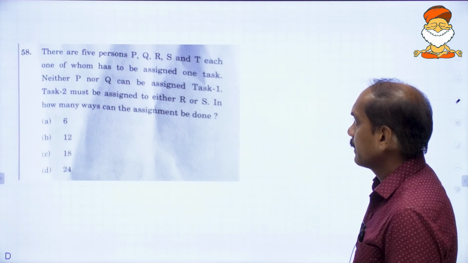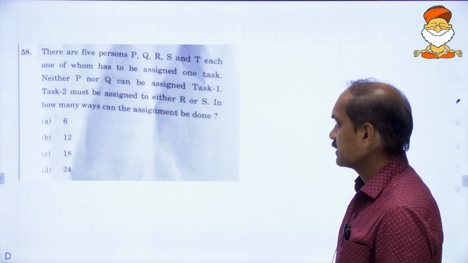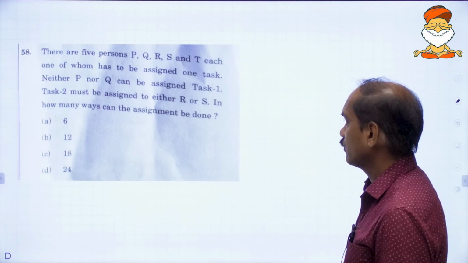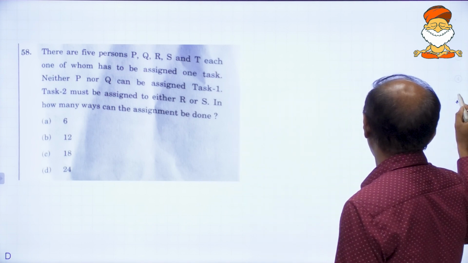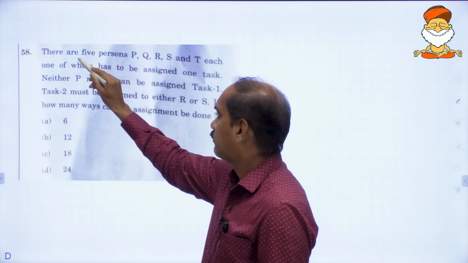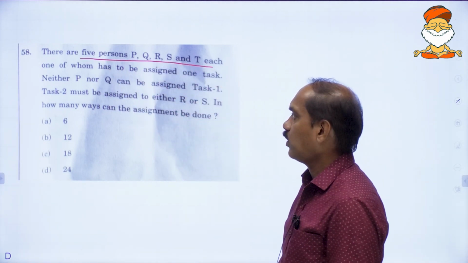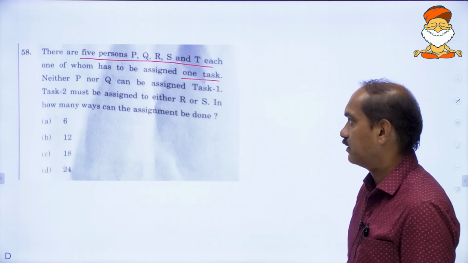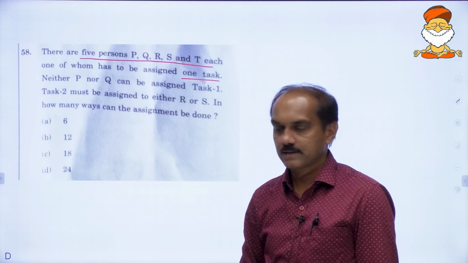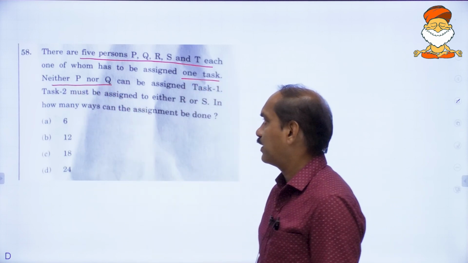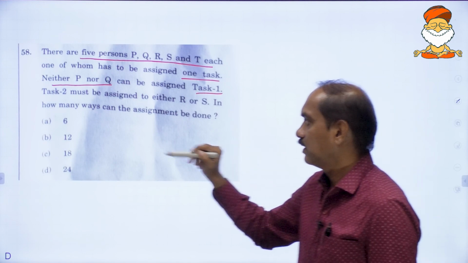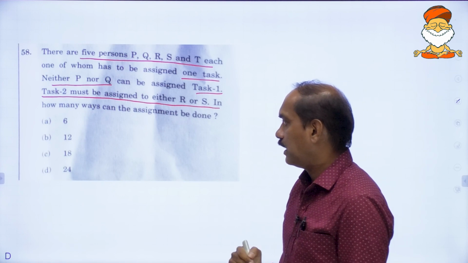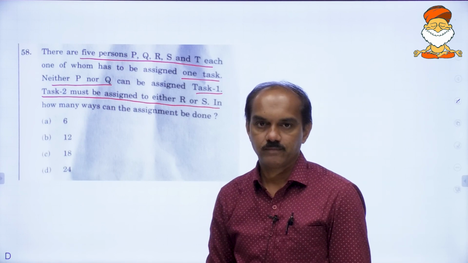There are 5 persons, P, Q, R, S and T, each one of whom has to be assigned 1 task. Each and every person has to be assigned 1 task. Neither P nor Q can be assigned task 1. Task 2 must be assigned to either R or S. In how many ways can the assignment be done?